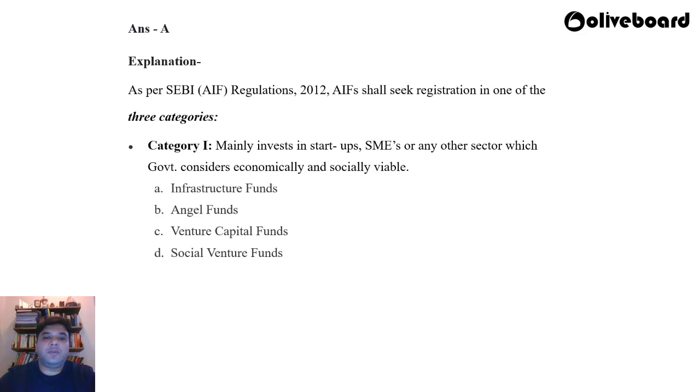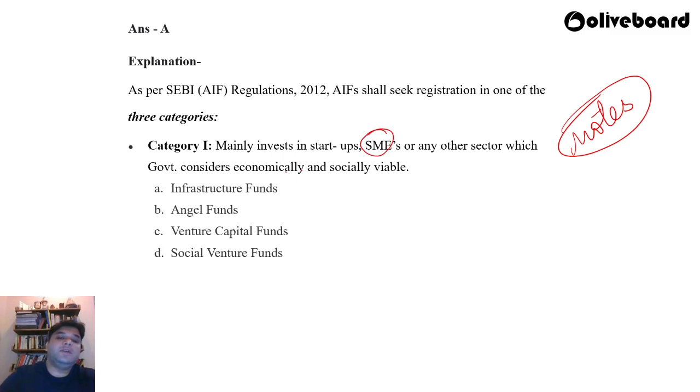Here I would also like to mention that you need to make your notes out of these, because these are your key takeaways. Explanation is as important as the question. Category 1 basically invests in startups or small and medium scale enterprises or any other sector which the government considers economically and socially viable. So here the government consideration is important.